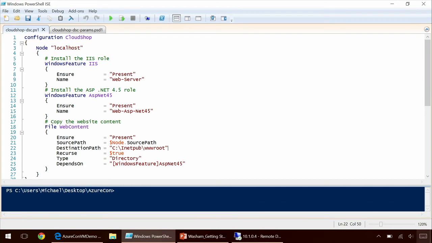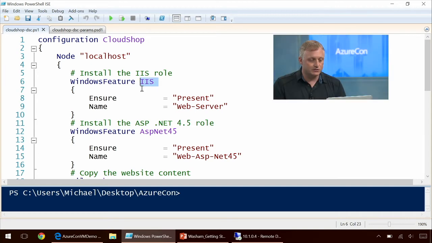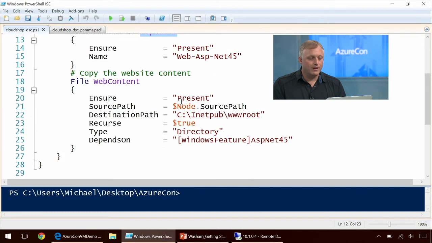So one of the first things I want to show is an extension. So what I'm pulling up here and what I'm showing on the screen is PowerShell DSC, or PowerShell Desired State Configuration. What this script does is if I run this on a machine, it will ensure that the IIS Windows feature is installed. It will ensure that ASP.NET 4.5 is installed, and it will ensure that the source or the content in the node.sourcePath variable is copied to inetpub wwwroot.